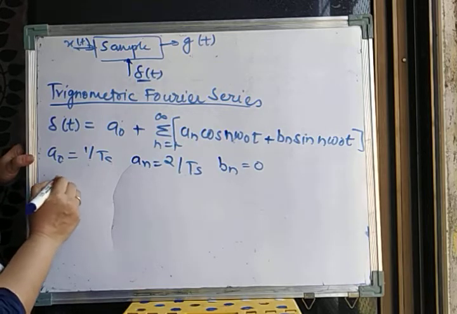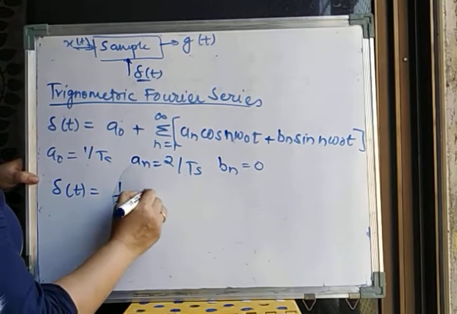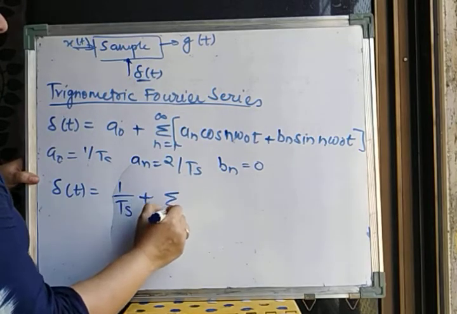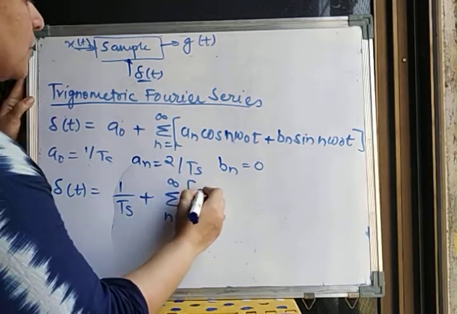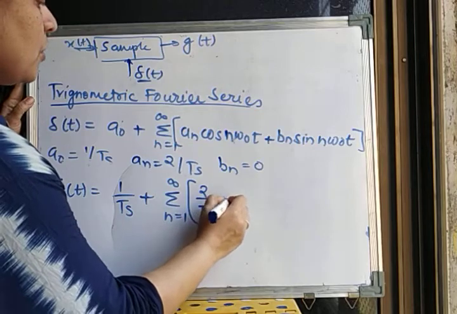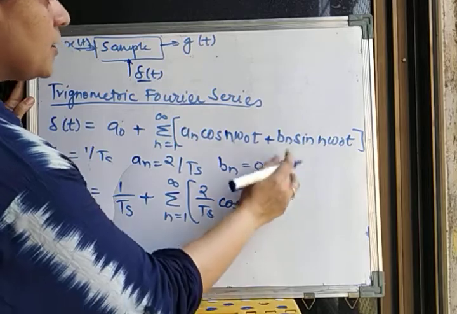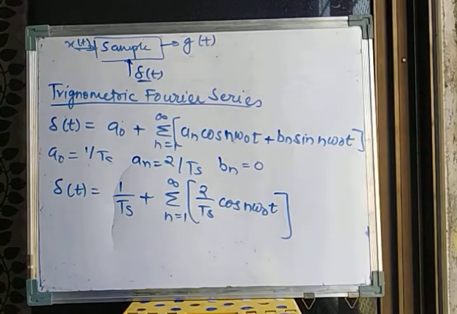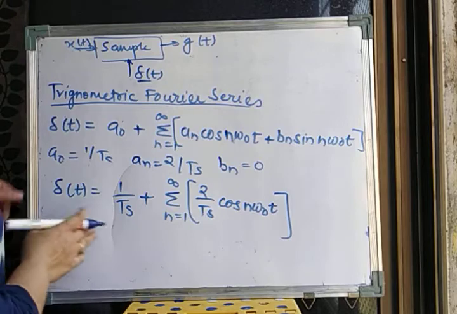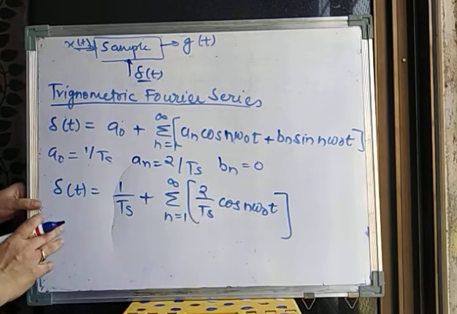So what is delta t? This is 1 upon ts plus summation n equal to 1 to infinity of 2 by ts cos n omega 0 t, and the sine term is going to be 0. So we are going to get only this cos n omega 0 t. Okay, so we got an equation for delta t in terms of cosine terms.